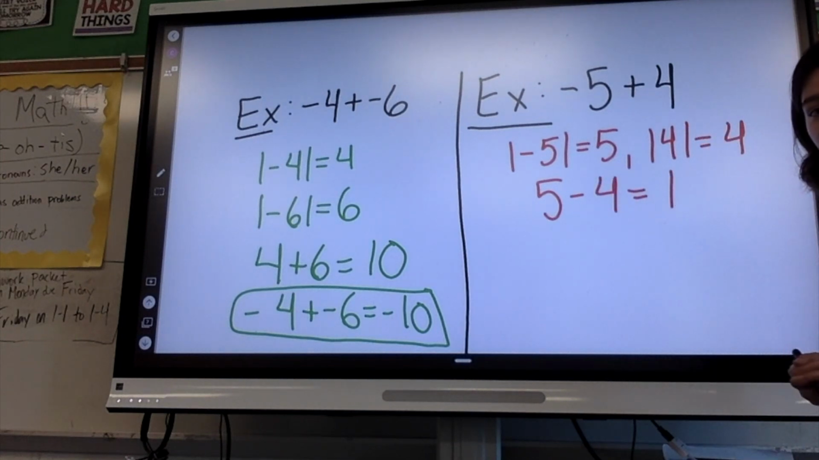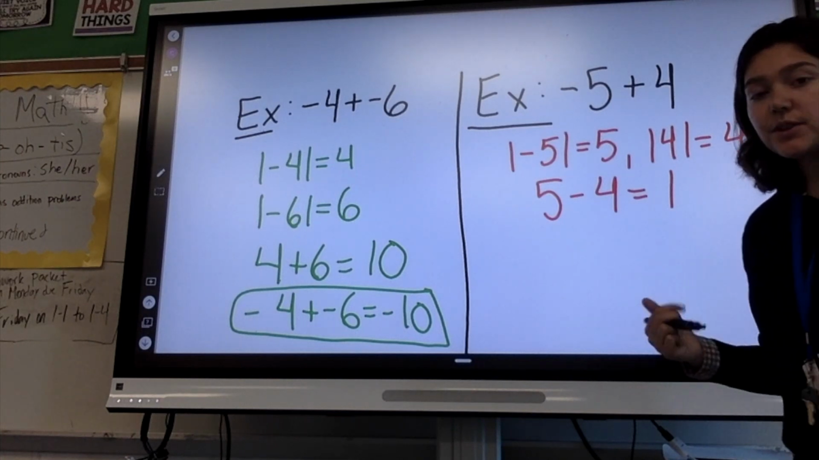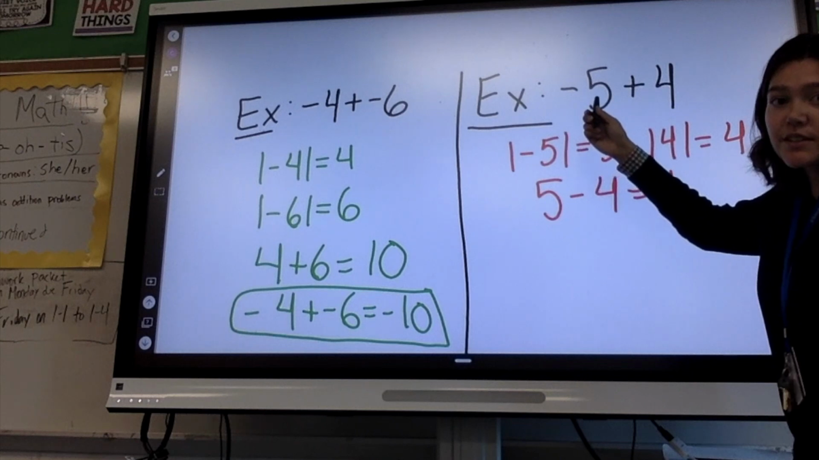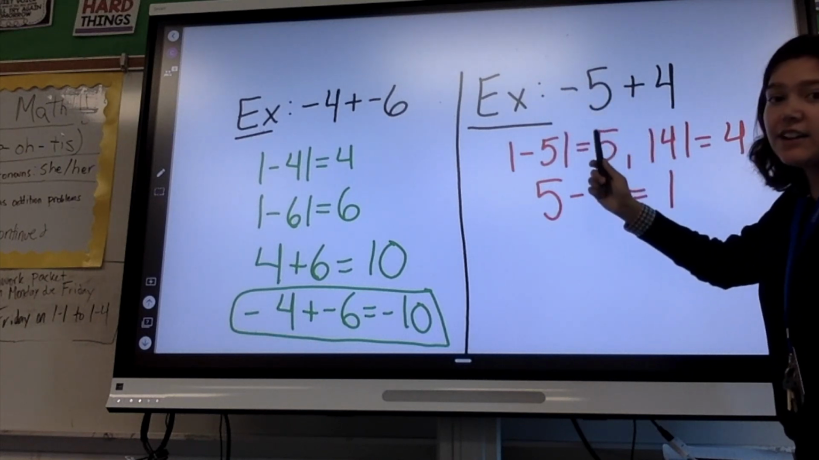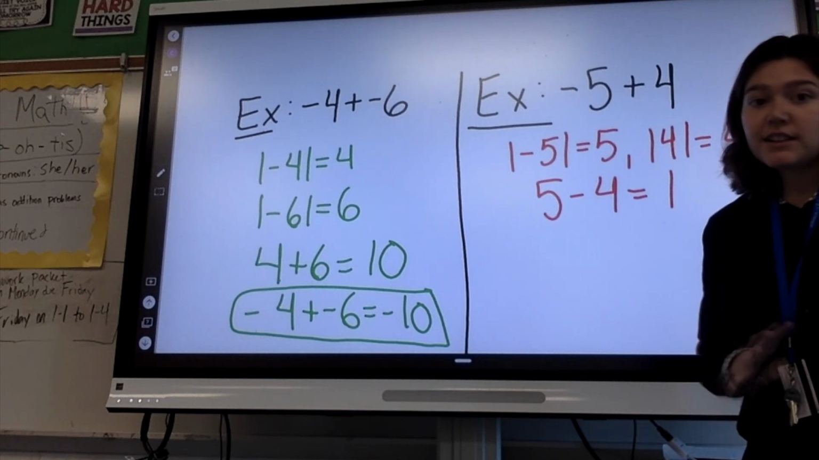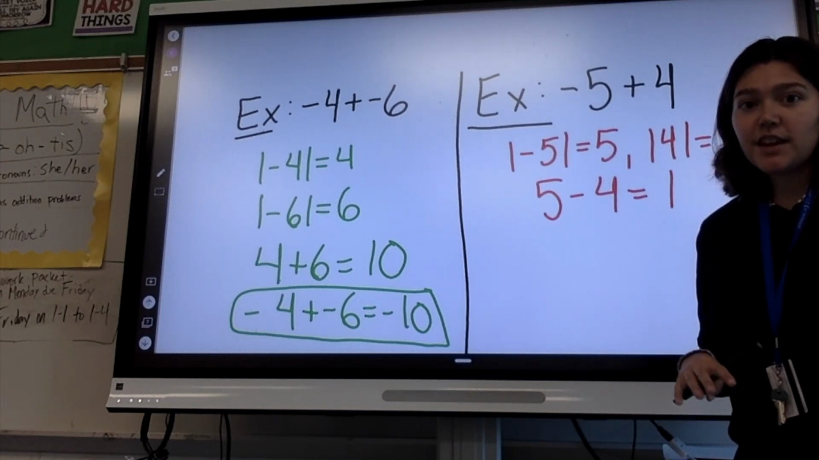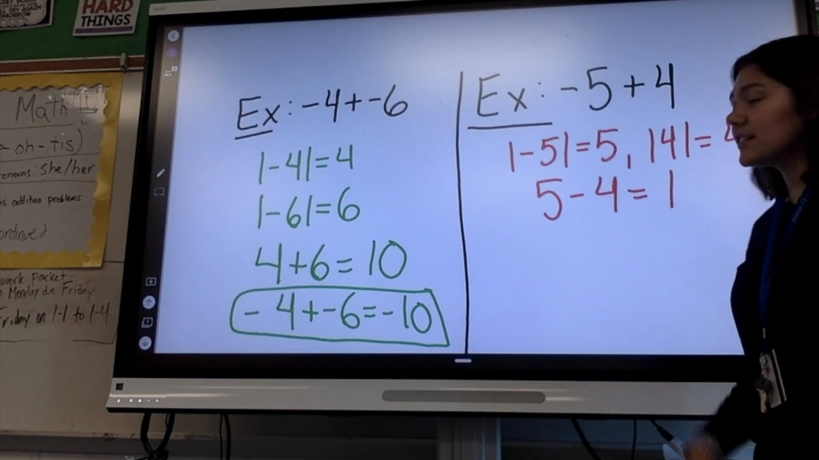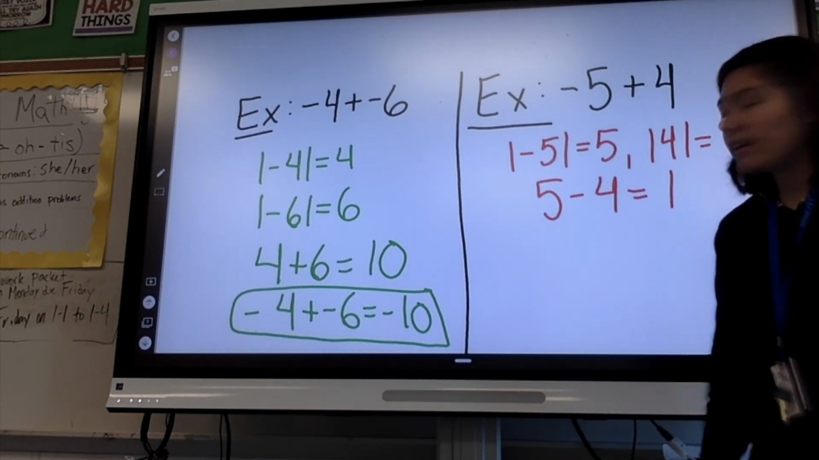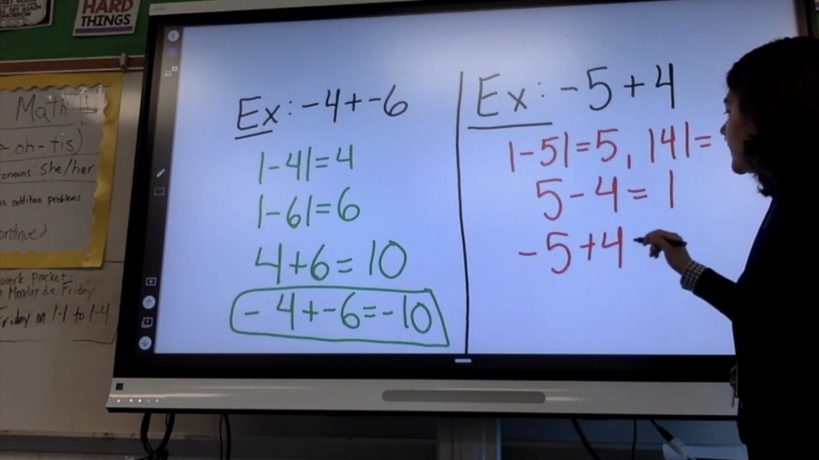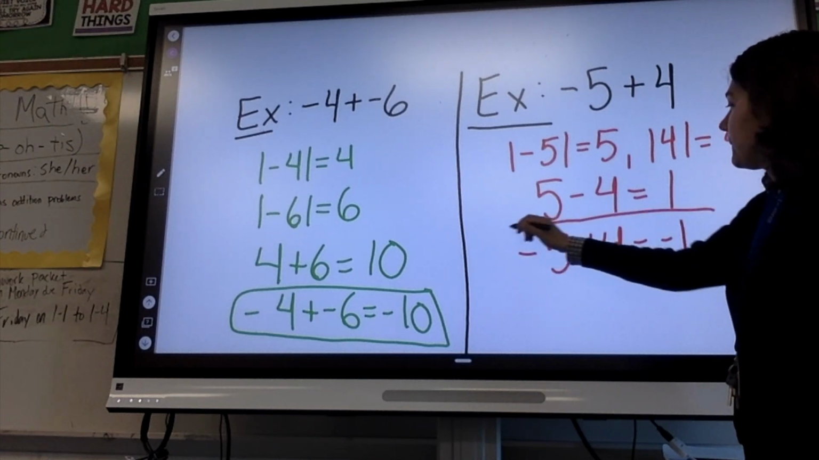And then we have to figure out the sign. Is it +1 or is it -1? Let's go back to our original numbers. We had a -5 and a +4. Since 5 is bigger than 4, 5 has the power. So since 5 is negative, the answer is going to end up being -1. So -5 plus 4 is -1. That's our answer.